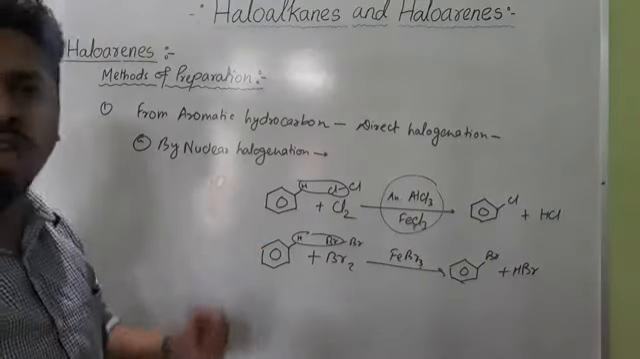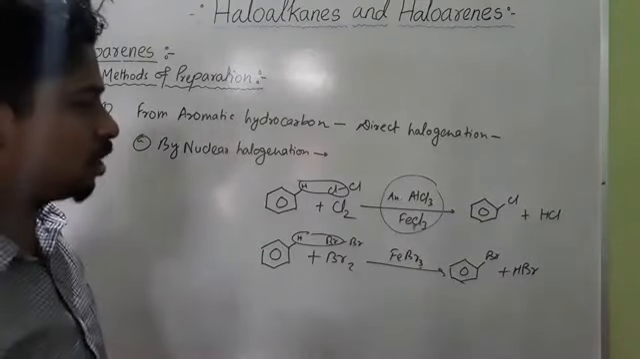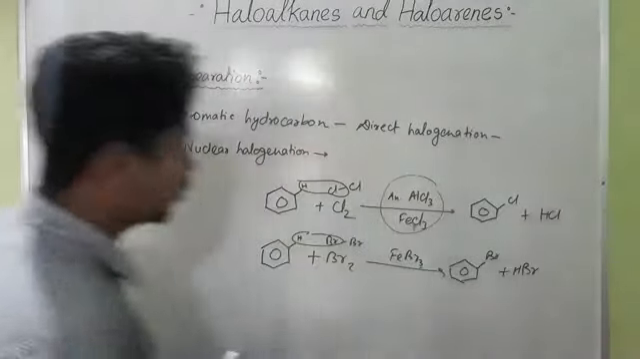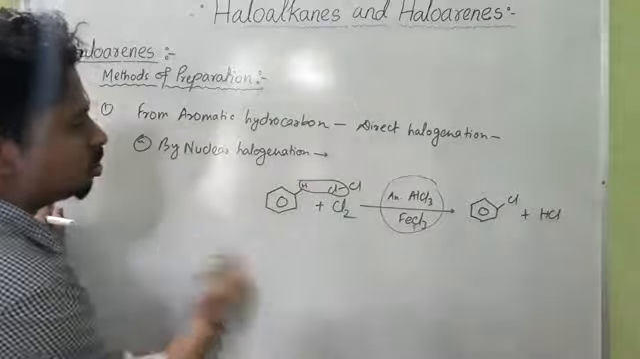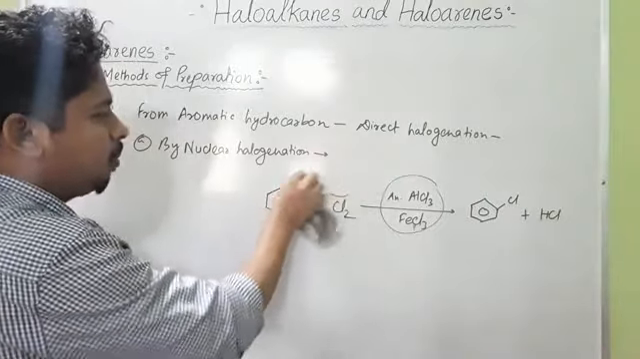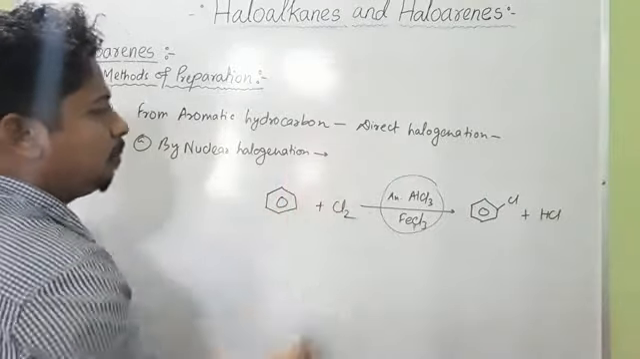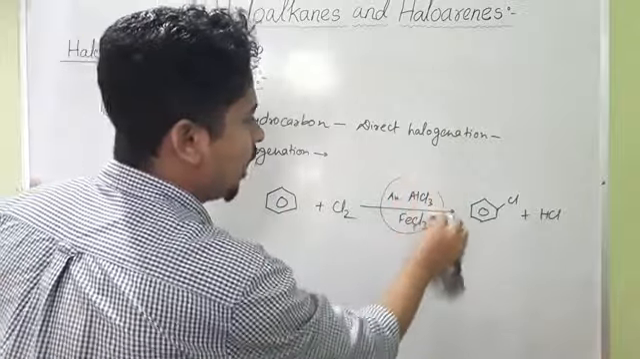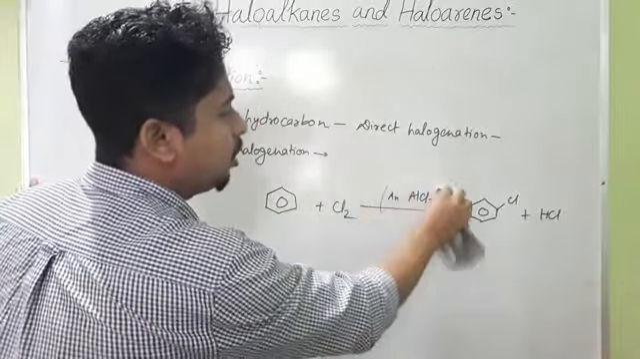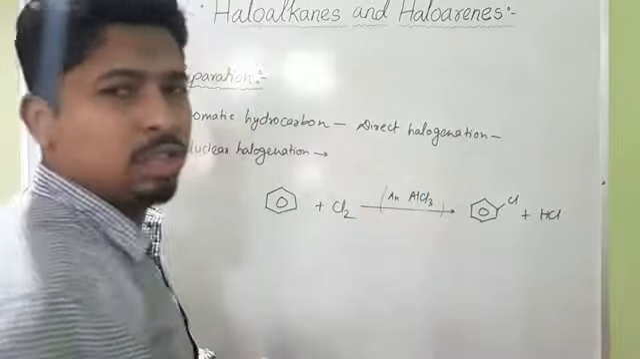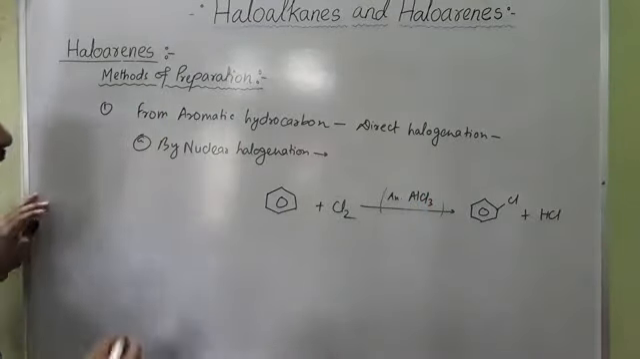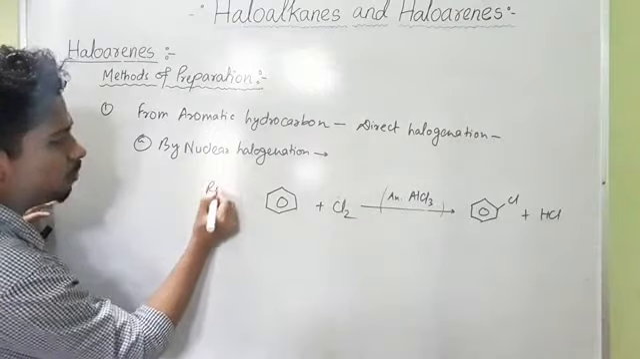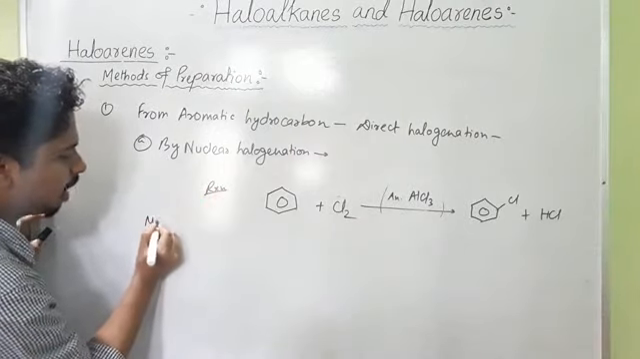Now how does this reaction take place? What is the mechanism of this reaction? If you see the mechanism, suppose we are considering this reaction: benzene plus Cl2 in presence of anhydrous AlCl3 gives C6H5Cl. This reaction takes place in a number of steps. So this is the reaction. Now what will be the mechanism?